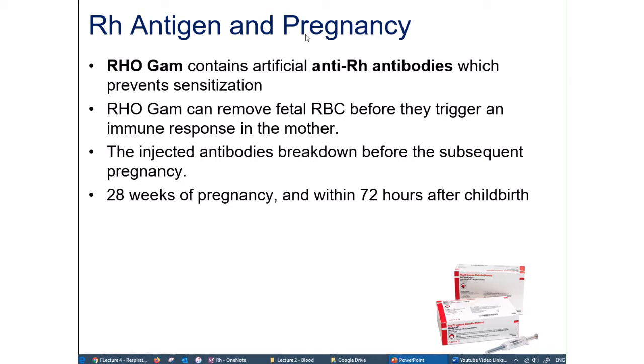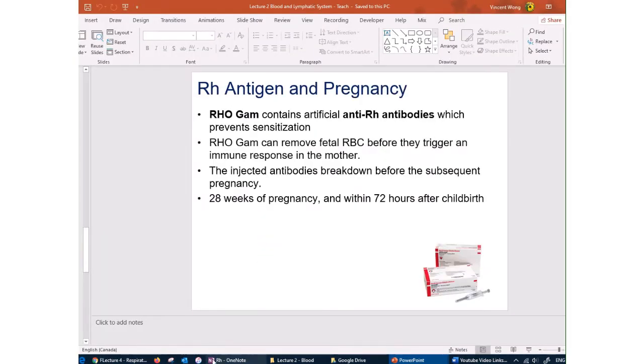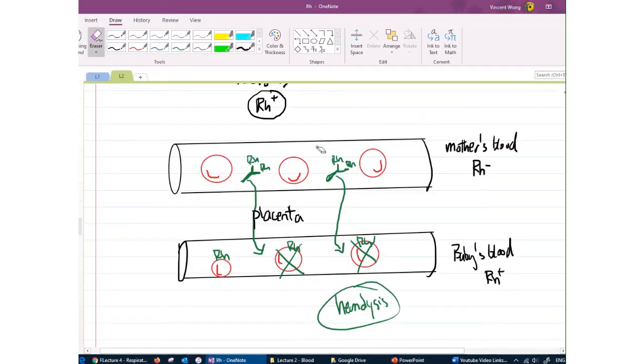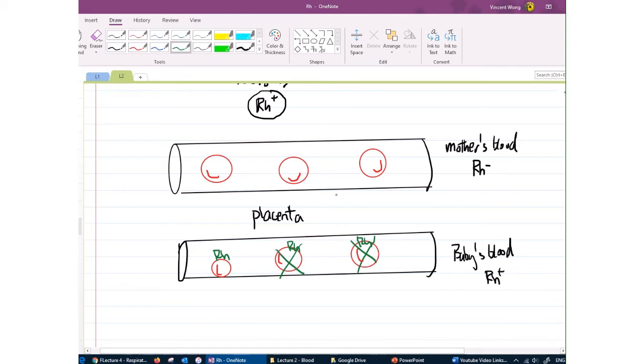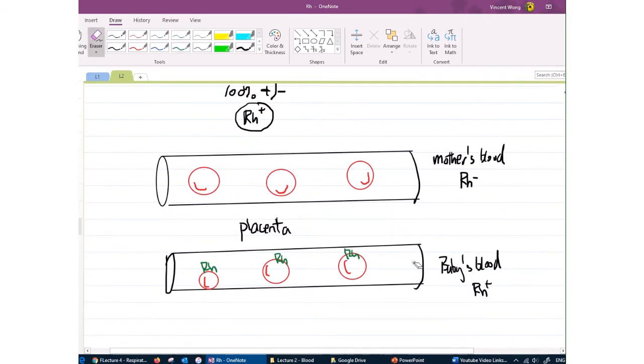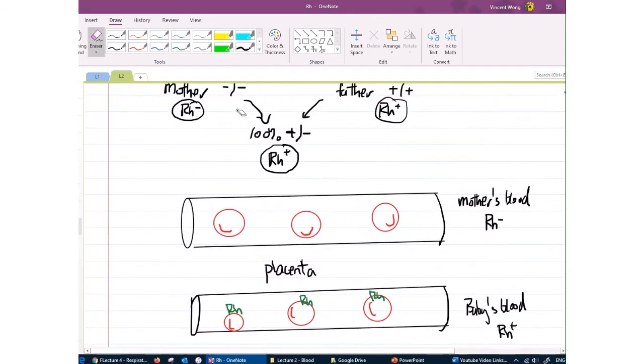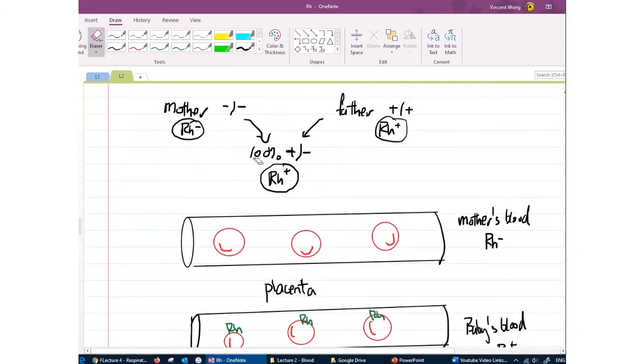Okay, so what is RhoGAM? Let's go back to our notes here to try to explain the situation to you. Let's just erase these things and go back to the first pregnancy. Now the woman is pregnant for the first time, and based on blood work, the doctor sees that the mother is negative and the father is positive. Usually we don't test for the baby's blood type. It's much more straightforward and easier to test for the father's blood type. So knowing that the mother is negative and the father is positive, they know there is a chance that the baby is going to be positive.